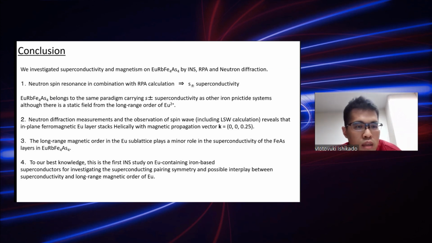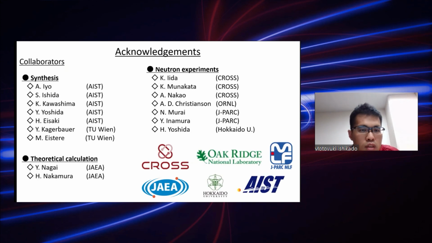We investigated the superconductivity and the magnetism of europium rubidium 1144 by inelastic neutron scattering, random phase approximation and neutron diffraction. And here we note that, to the best of our knowledge, this is the first INS study of europium-containing iron-based superconductors for investigating the superconducting pairing symmetry and the possible interplay between the superconductivity and the long-range magnetic order of the europium sublattice.